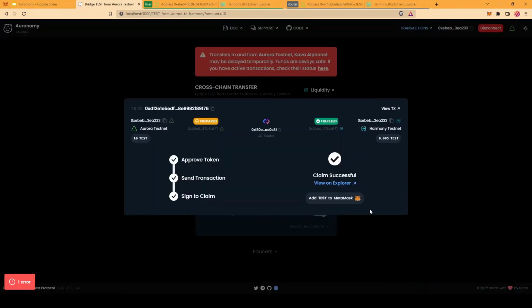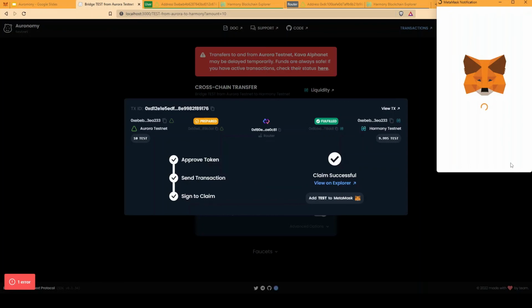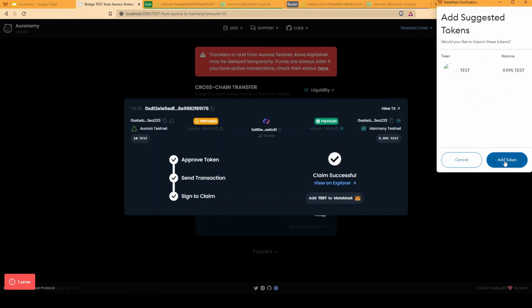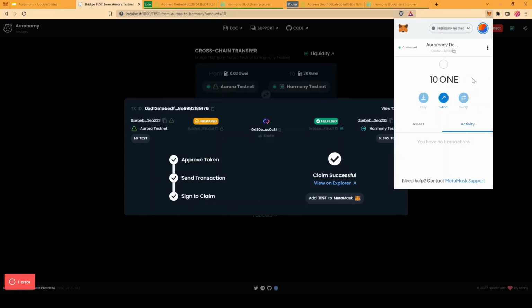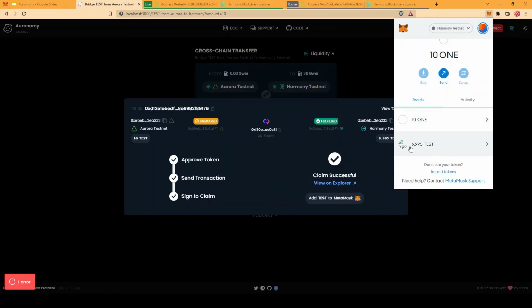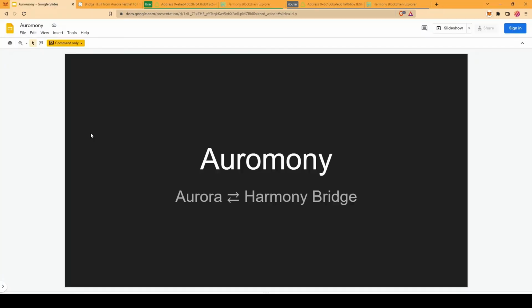If we add the test token to MetaMask and switch our network to Harmony testnet, we should now see the 9.995 test tokens that we have received on the Harmony testnet. I'm Globologer, and this is Auromony.